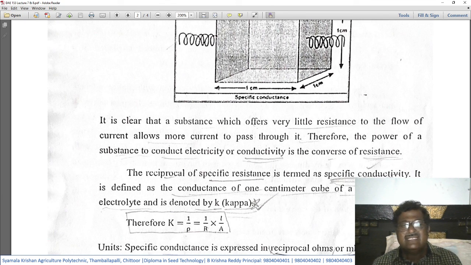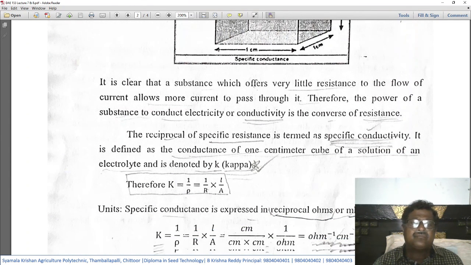So, resistivity or resistance is the reverse of conductivity. Up to now we have seen what is resistance. Then, what is conductivity? It is the power of a substance or electrical conductor that allows current to pass through it. So resistivity or resistance is the opposite of conductivity or conductance.